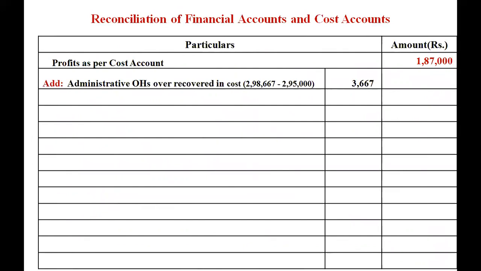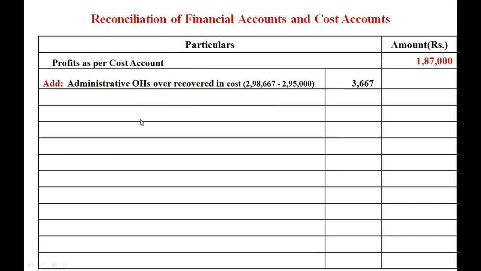This is the format of the reconciliation statement. Profit as per cost account, I'm going to take as the base, the profit as per cost books, 1,87,000. You can also take profit as per financial account as a base, wherein the reconciliation format will be reversed. Now I am taking profit as per cost account as base, that is 1,87,000. Add administrative overhead over recovered in cost.